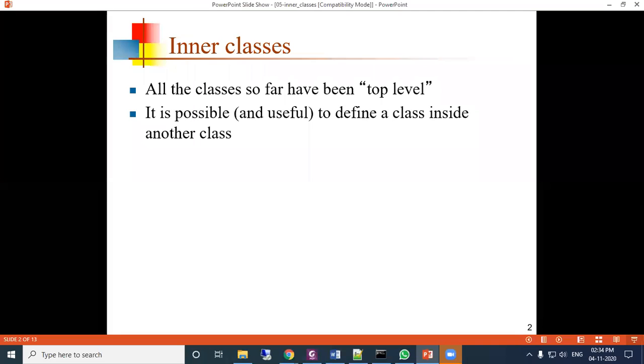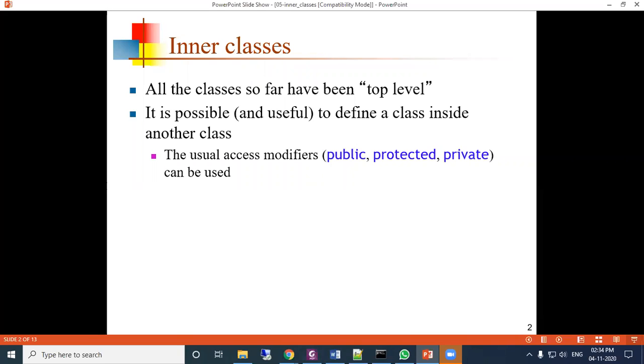Okay, and which is also useful. The usual access modifiers which we have used, public, protected, private, can also be used in the inner class.